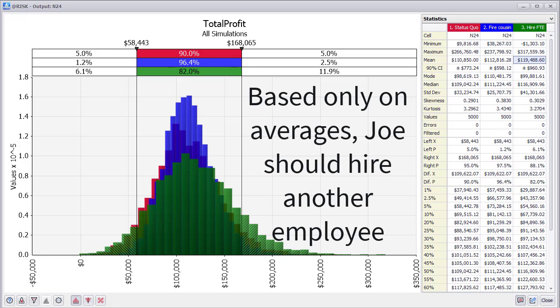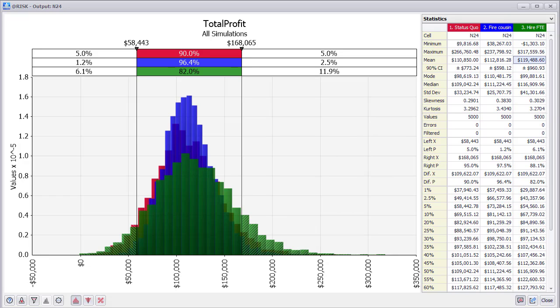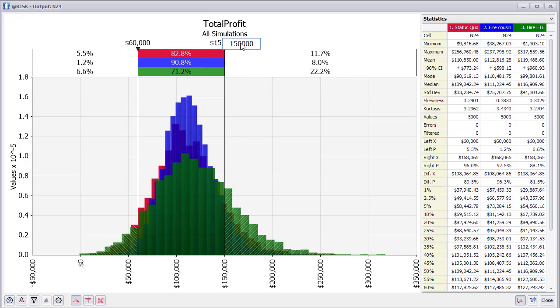If he were to only look at mean profits, the clear decision would be to hire another full-time employee, since this last or third option generates on average the maximum mean profit. Let us now consider the risks of all options. On downside risk, consider that Joe has already established in his mind a critical value, $60,000. This is the minimum amount that he requires annually to fulfill his household needs.